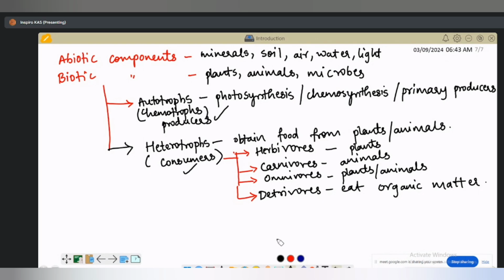And also decomposers. Detritivores include even decomposers. Decomposers secrete enzymes and digest the organic matter. Decomposers are nothing but bacteria and fungi. How does the matter get decomposed? By the enzymes that are secreted by these bacteria and fungi.